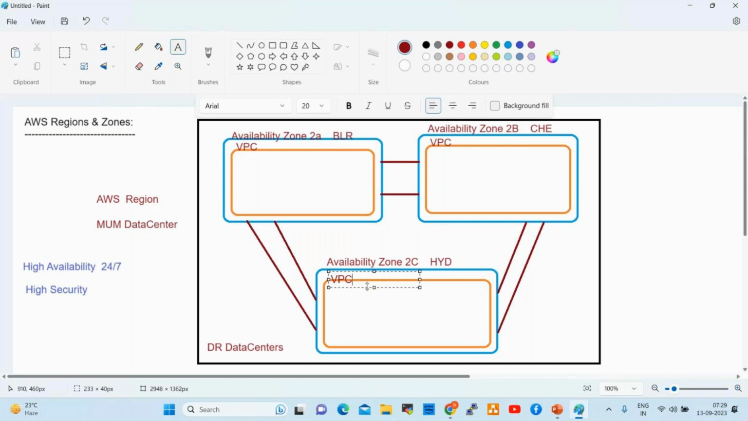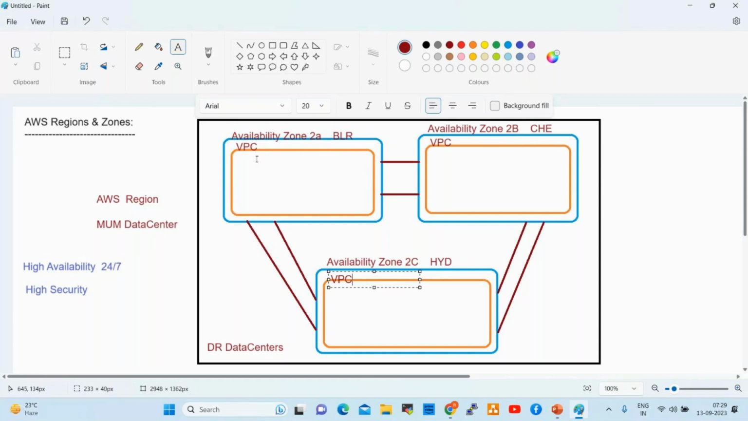In this network, we can create servers and whatever resources we require. Instead of the cloud data center, we can create one network. Logically, we can divide the network. In that network, we can create our resources to maintain applications and databases, right? So this is a virtual private cloud, our own custom network.